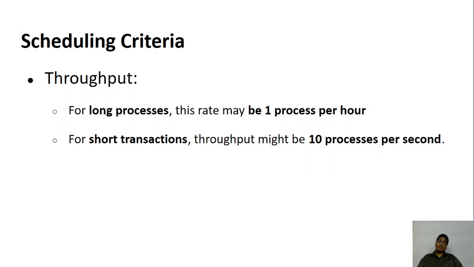You must understand a very important thing. I said that in 5 minutes 10 processes were completed, so you were very happy, throughput is very high. But remember, throughput does not give you the real idea, because it depends on the type of process that you are using. Suppose you have a process that is requesting input output operations every now and then. Unless the input comes, it cannot proceed.